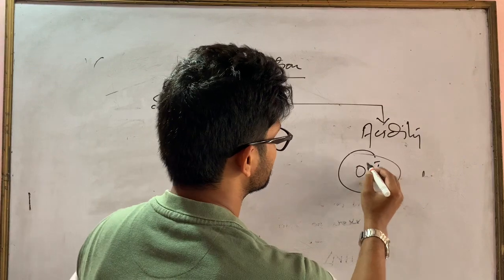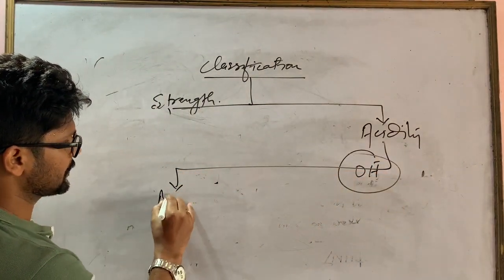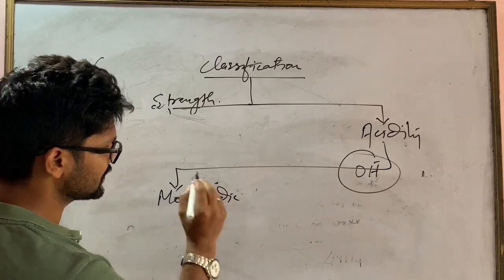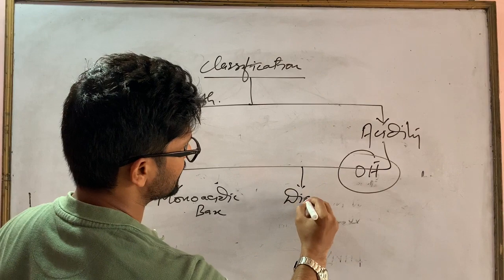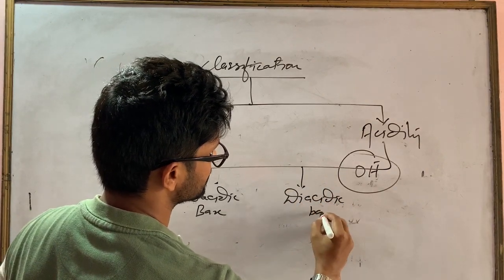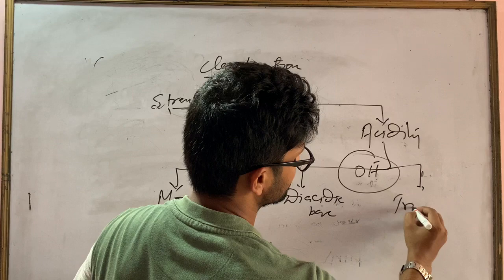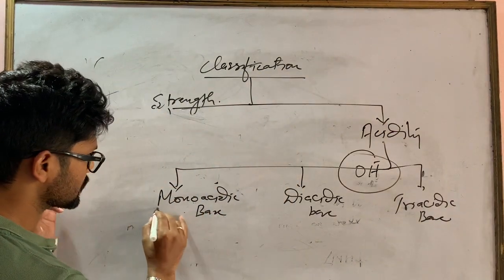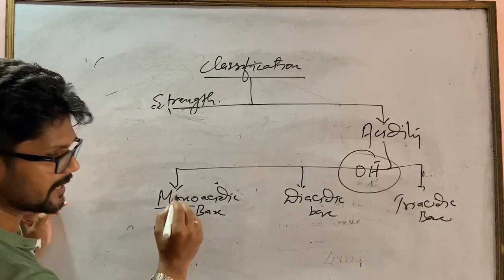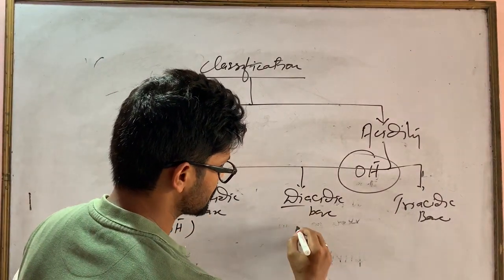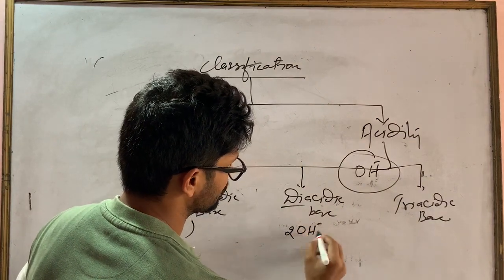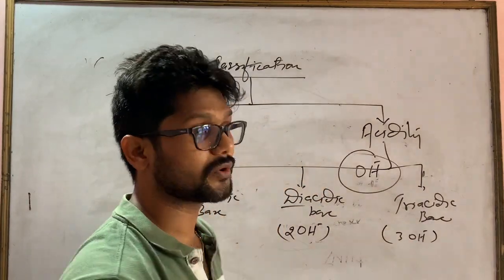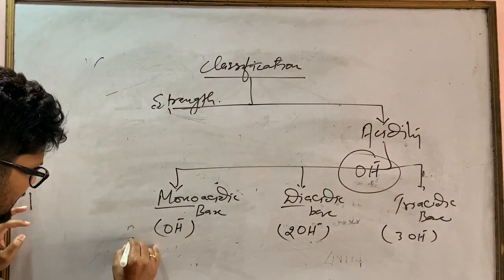On that basis it is classified into 3 categories: monoacidic base, diacidic base, and triacidic base, right? Mono means 1, meaning it will furnish 1 OH ion. Di means 2, it will furnish 2 hydroxyl ions, and tri means it will furnish 3 hydroxyl ions. Very simple examples we can take.